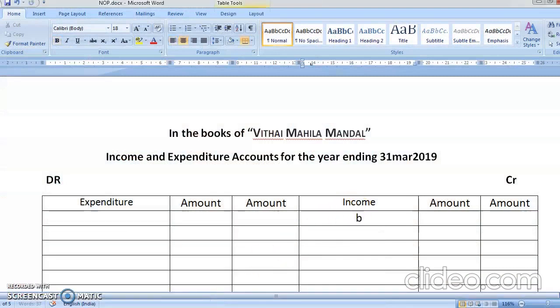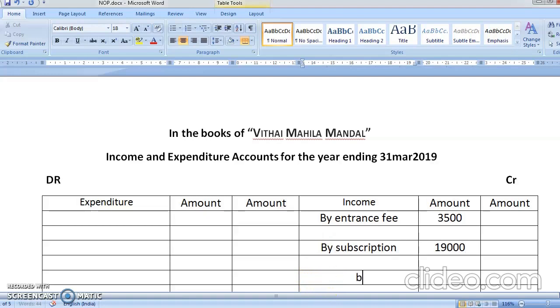So you'll write here, by entrance fees. How much is the entrance fees? Entrance fees is rupees 3,500. And then by subscription, how much is your subscription? 19,000. Both are having an adjustment, so I'm writing in the inner column.